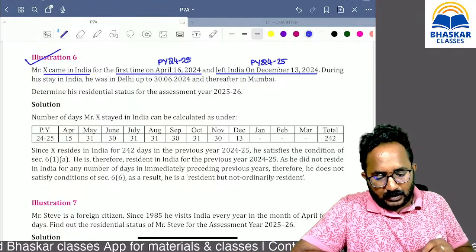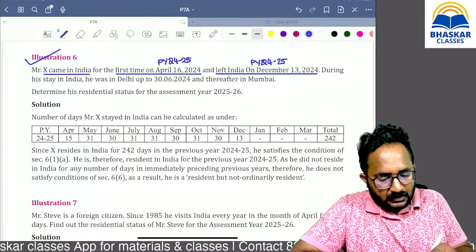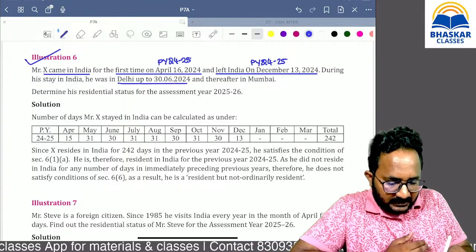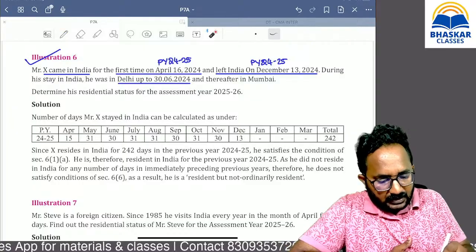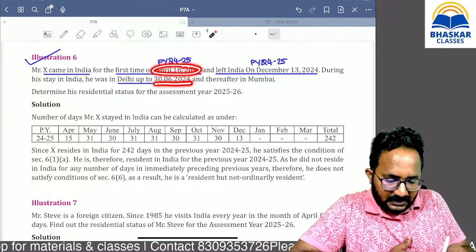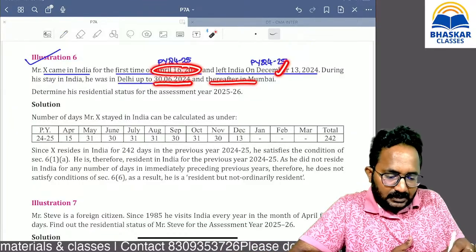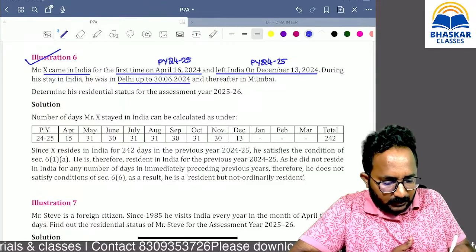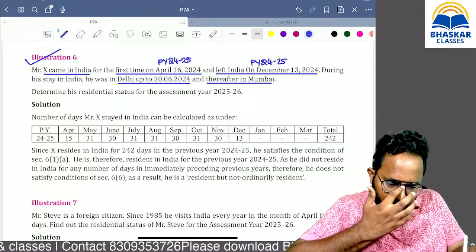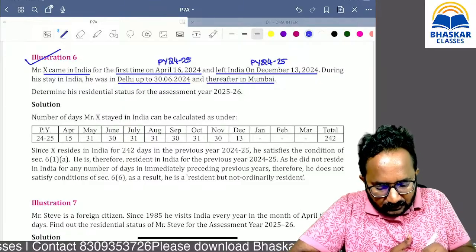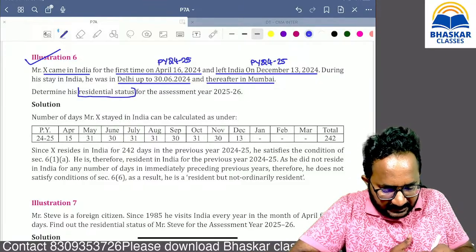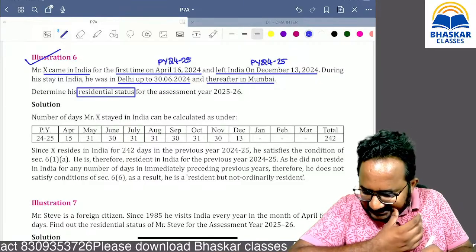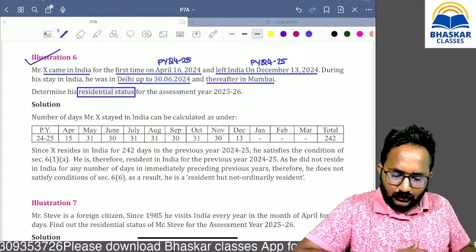Nothing but during the stay in India, he was up to this date in Delhi. That means he comes to India in April, up to June in Delhi. Thereafter, till December 13, he is in Mumbai. That is irrelevant, both the places are in India only. So that's why this point is irrelevant. They are asking to determine the residential status for that assessment year. Maybe you will get this type of questions as MCQs.